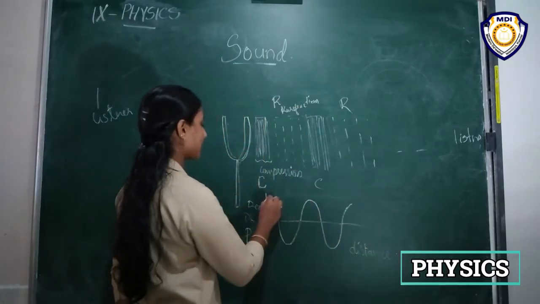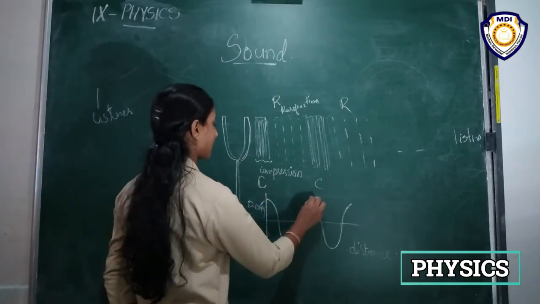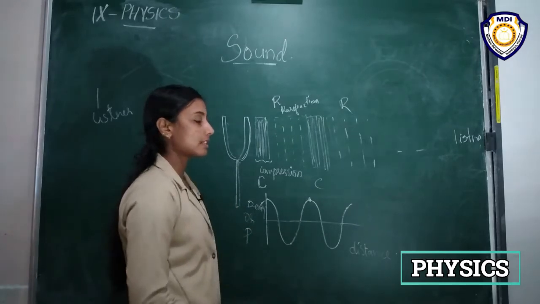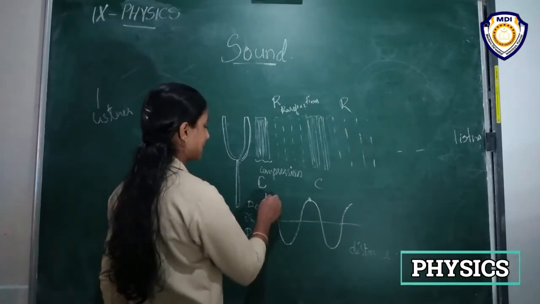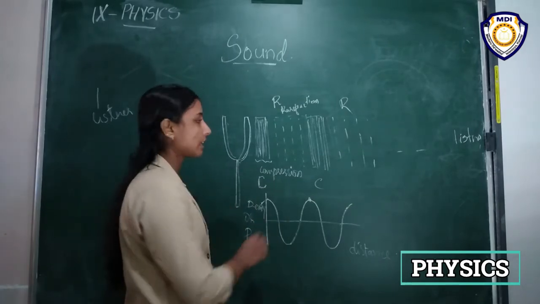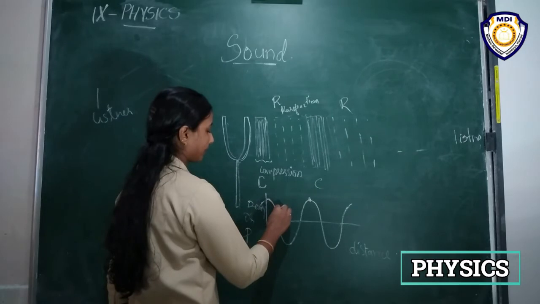So this is the higher region. It is known, this is actually a compression region, right? That means the density is more. This is the first region, where the density is more.